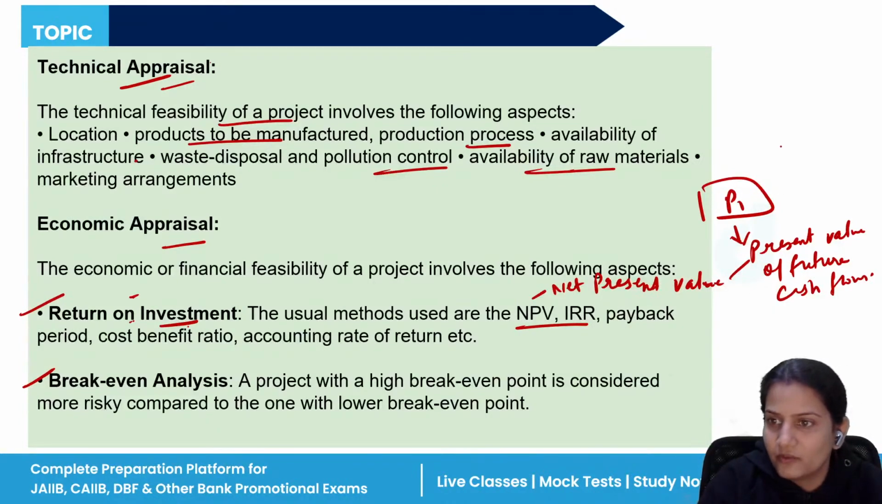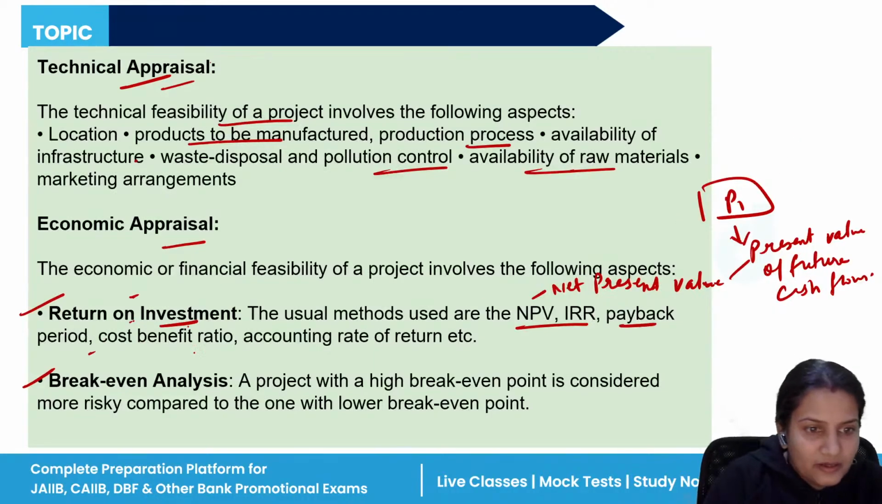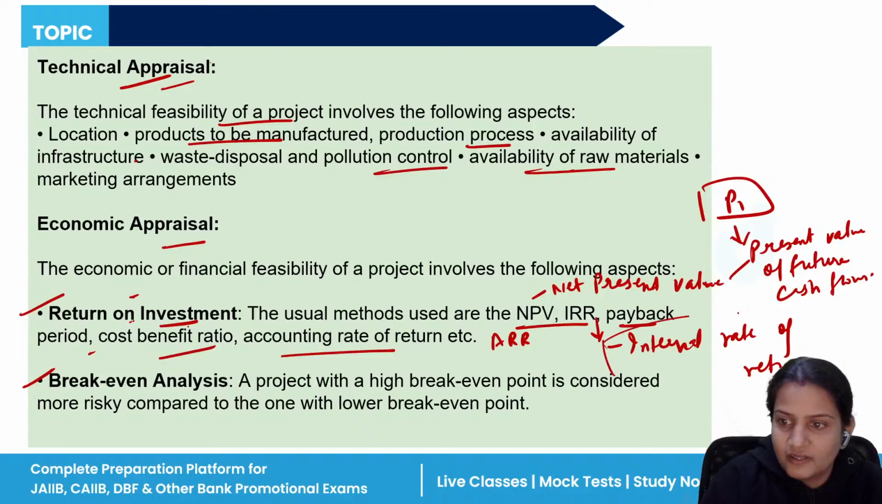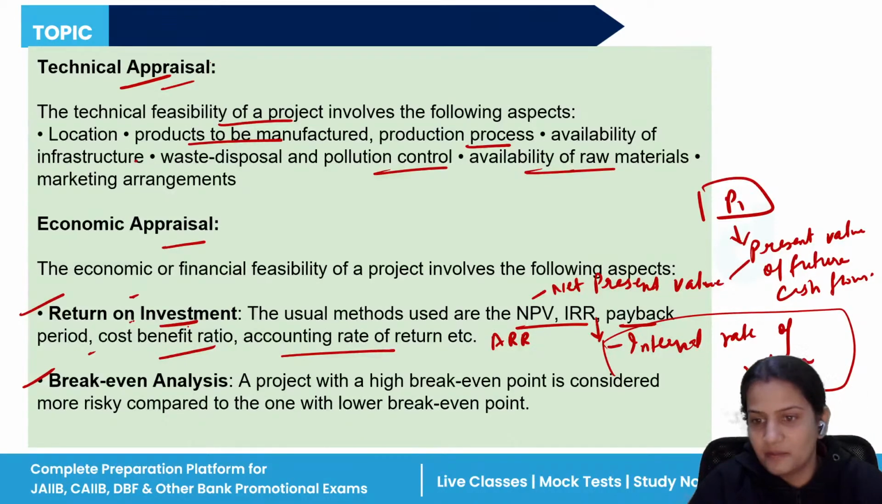And there is one compounding also, that tells you the future value. Now, payback period, cost benefit ratio, accounting rate of return, also known as ARR, and IRR is what? Internal rate of return. All these are the techniques of capital budgeting. So we have old techniques also, we have new techniques also.